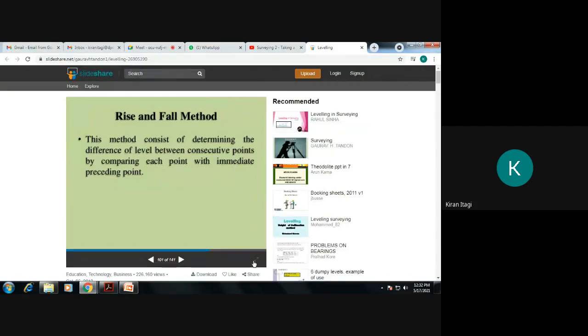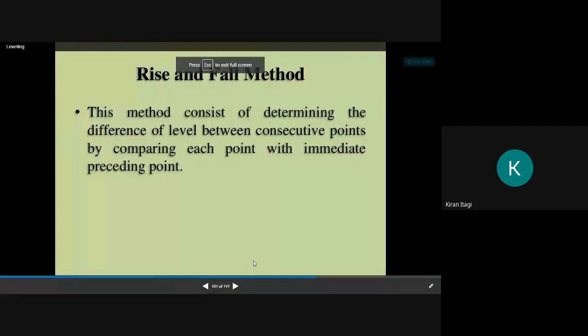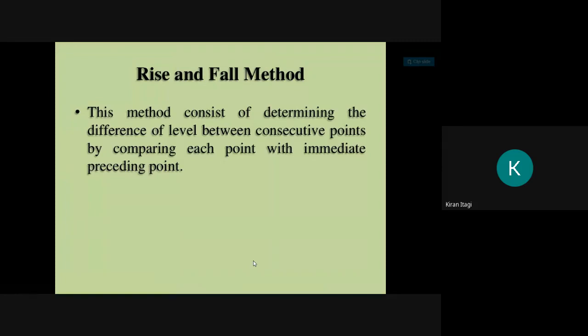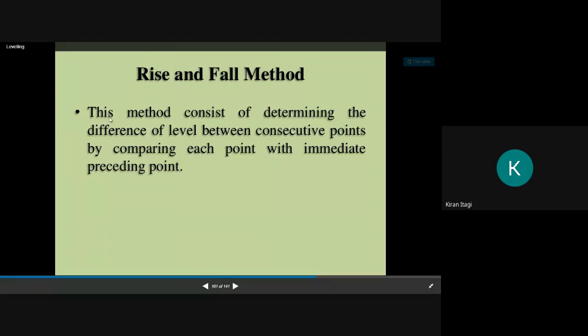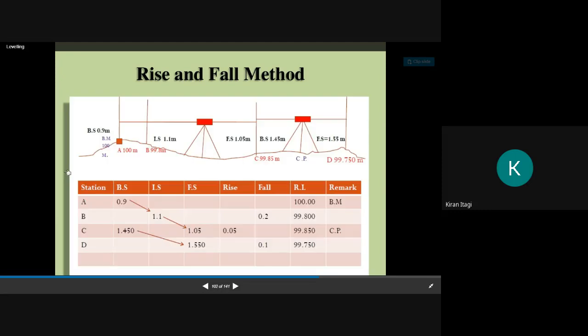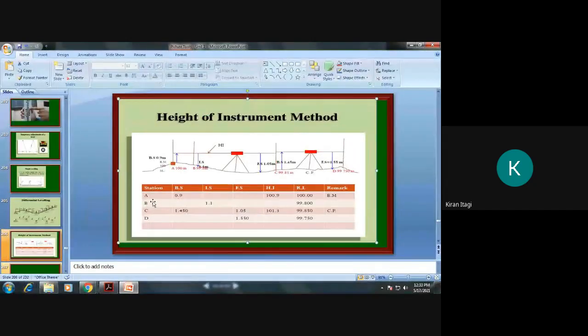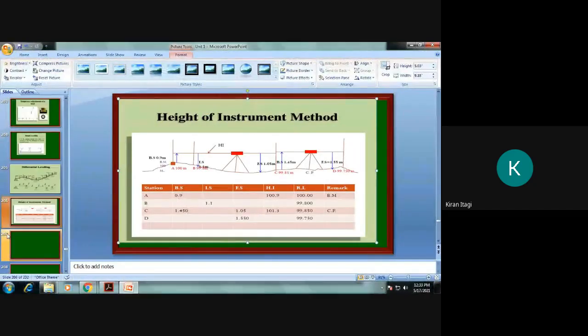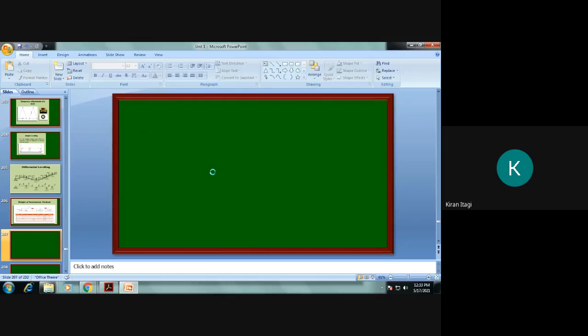Okay, in rise and fall method, it is a little bit lengthier, but it is also very simple. This method consists of determining the difference of level between the consecutive points by comparing each point with intermediate points. Okay, see, here also everything is same, but we have rise and fall. I will take this one here, 5 and 9.